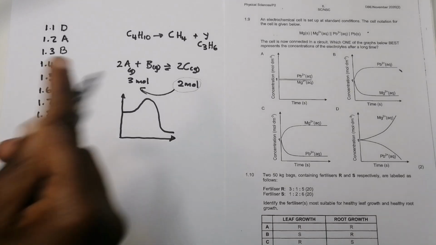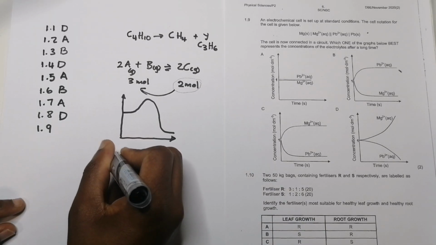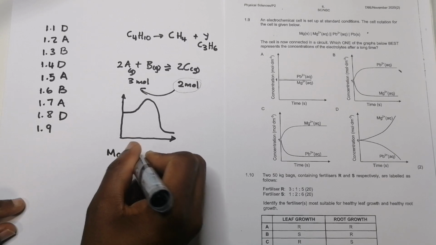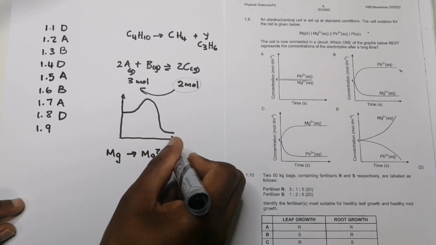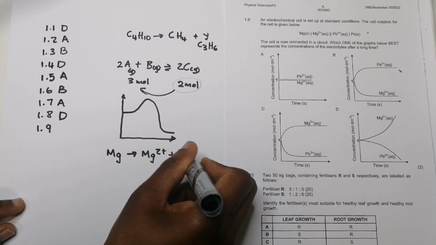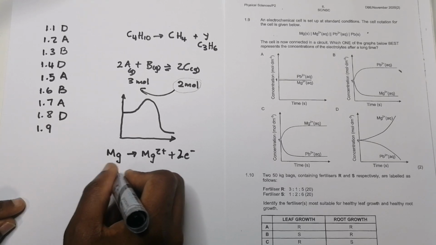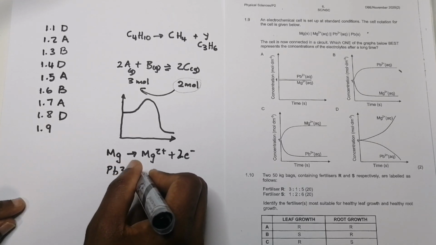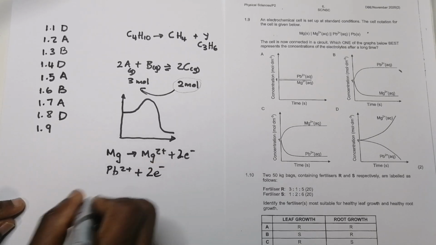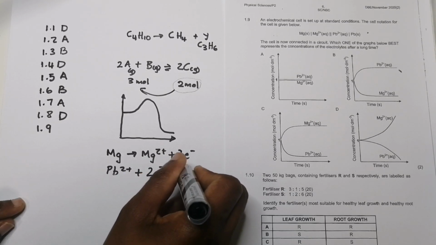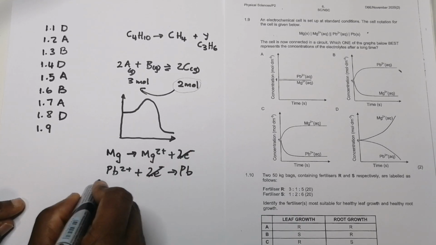Now let's write down the net cell reaction. So this tells me magnesium should have actually undergone oxidation, so it becomes Mg2+, but obviously did this by giving away 2 electrons, right? I'll tell you where I'm going with this. And what about lead? It started as Pb2+, lead 2+ ions, they gain electrons and they become lead, right? They changed in phase.